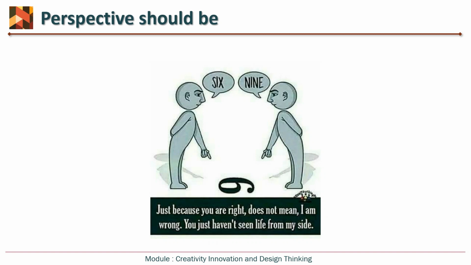By this particular slide, it can be understood that every perspective should be respected. Here there are two persons, one on the left and one on the right, and both are claiming that they are right. Factually, both are right, because one is looking at that number as 6, the other as 9. The orientation of the number will decide who is right, but presently both are right as per their own perspective.